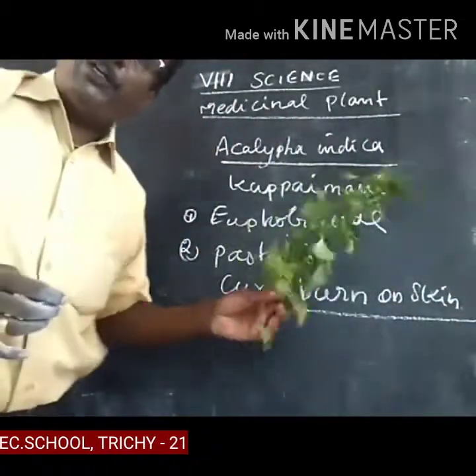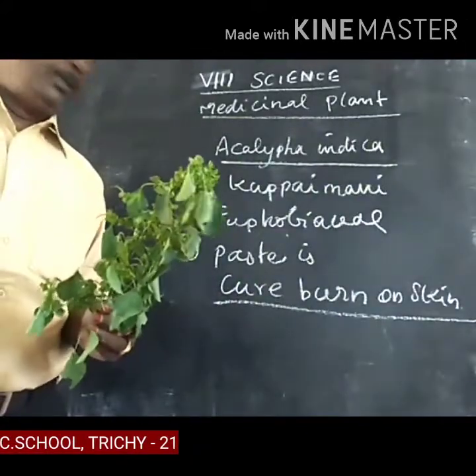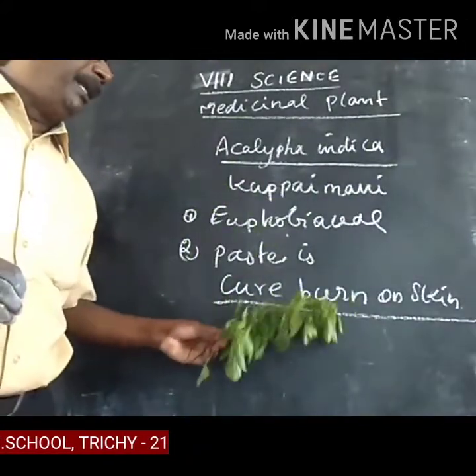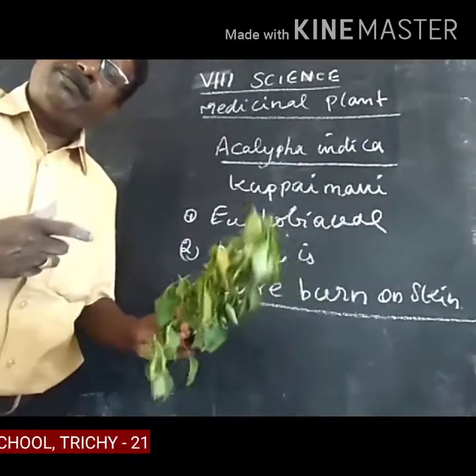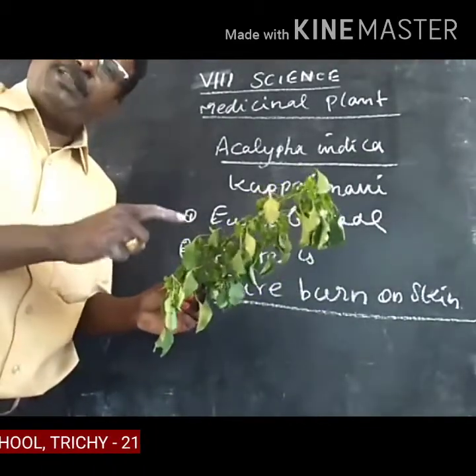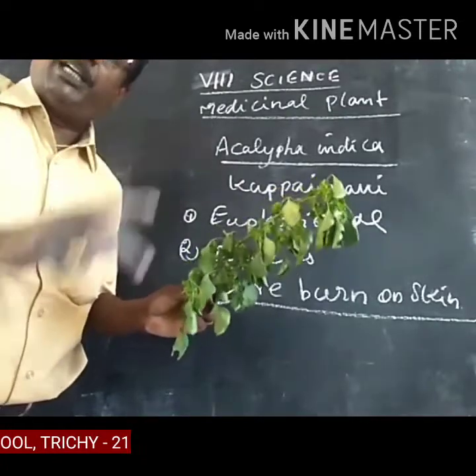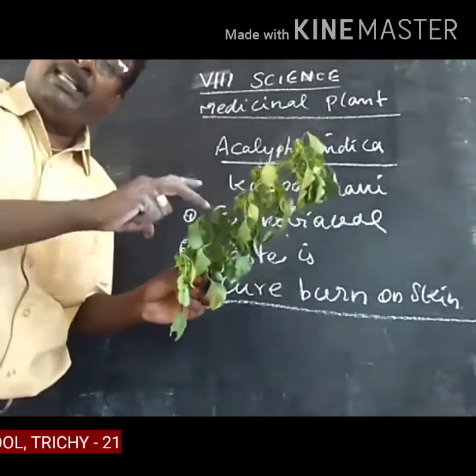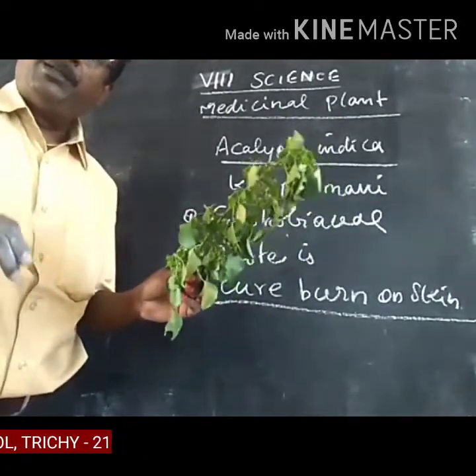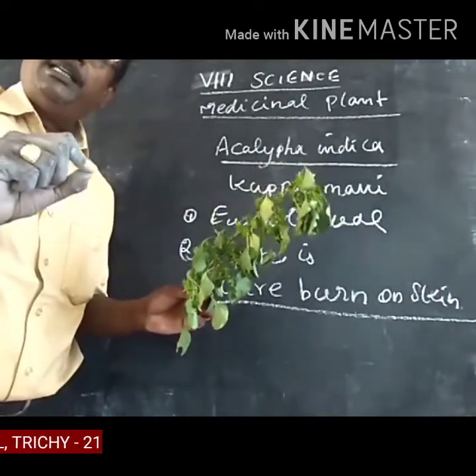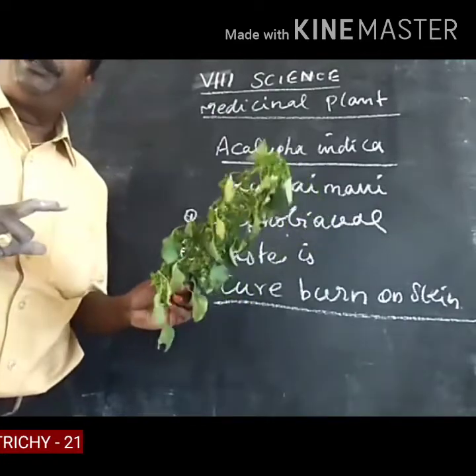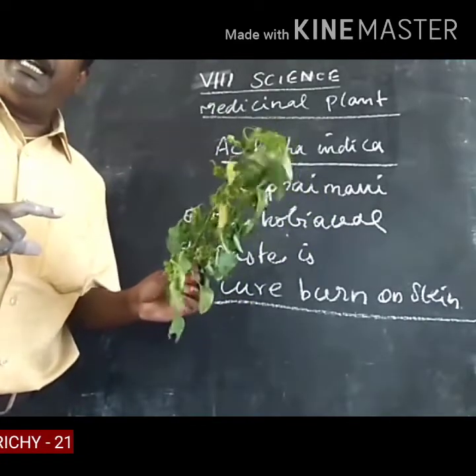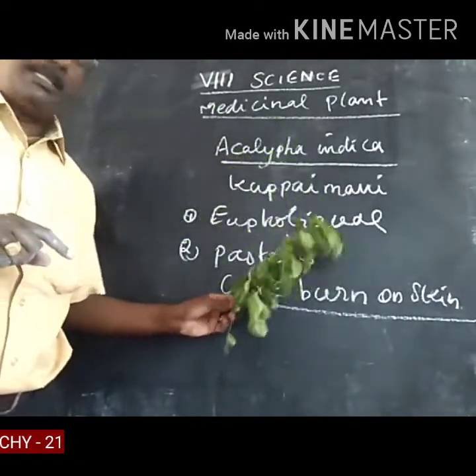It's the best medicine to cure sores on the skin. The leaves are converted into a paste-like structure and applied on the surface of the skin, so the sore is totally cured.